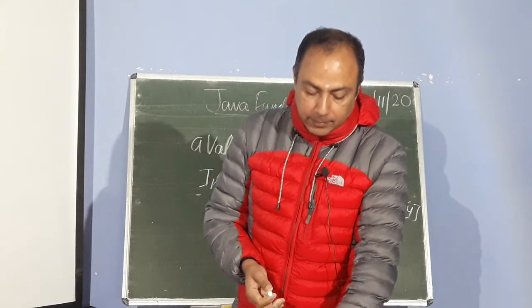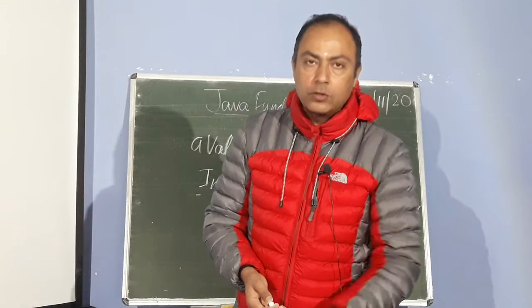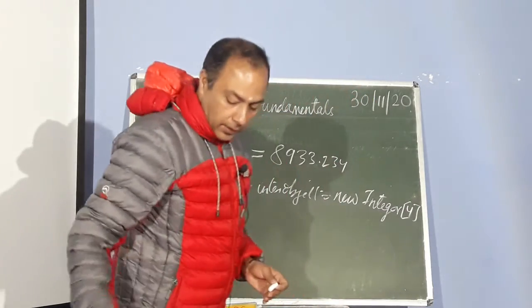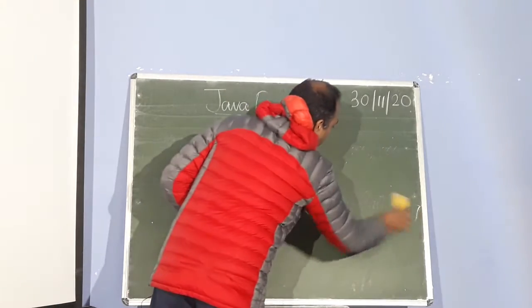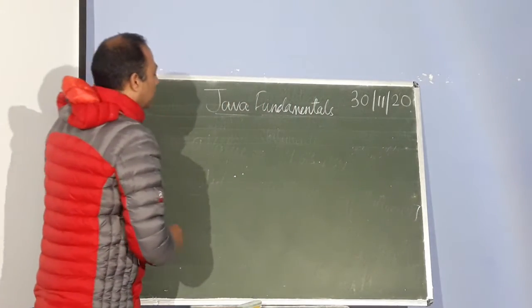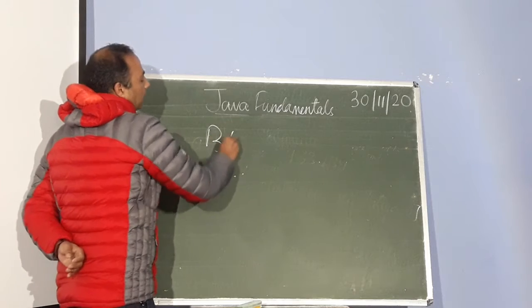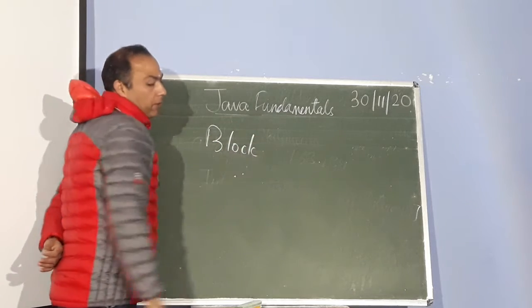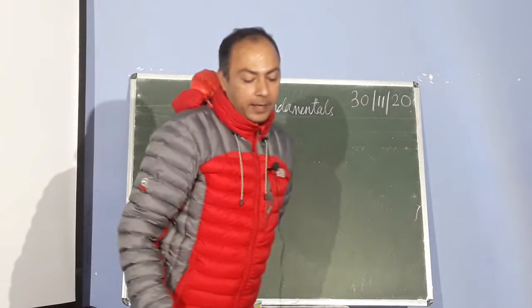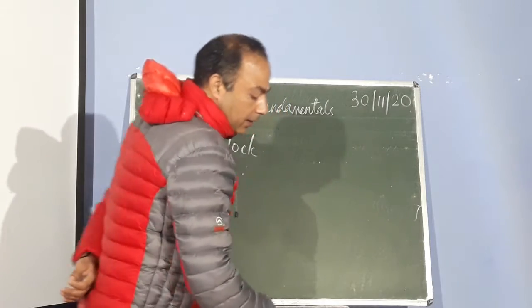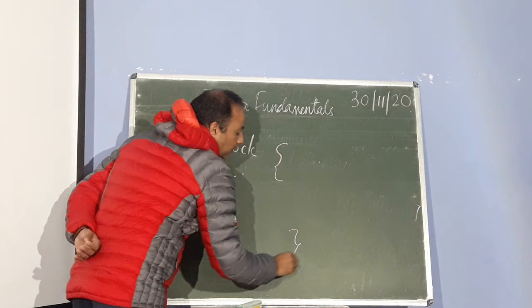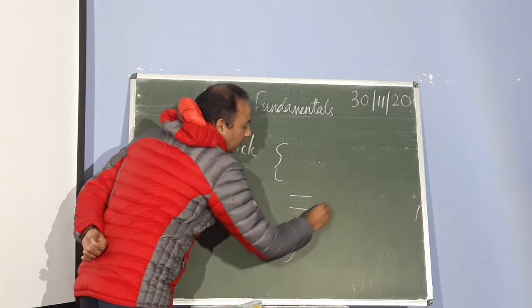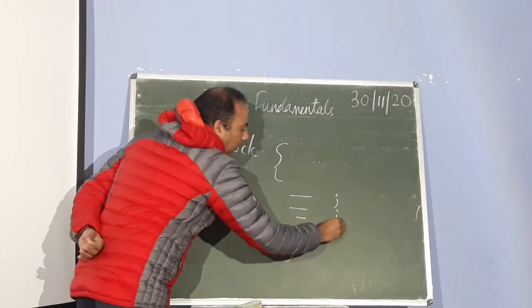Now the next thing we have to know is the block. So what is a block? Block means a group of statements put into one. Block, B-L-O-C-K. The block can be formed by using the braces, from here to here, and here we will be writing statements ending with the semicolon.